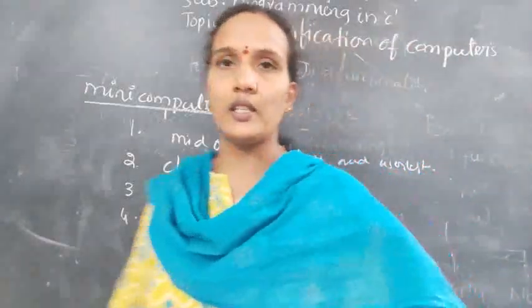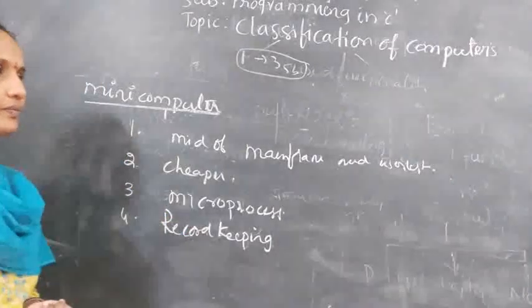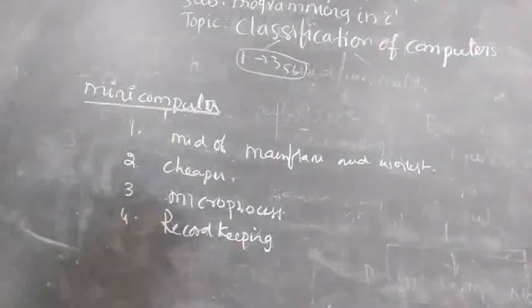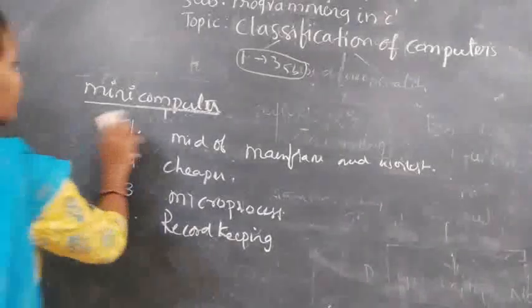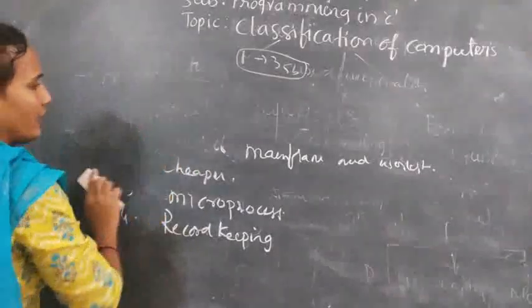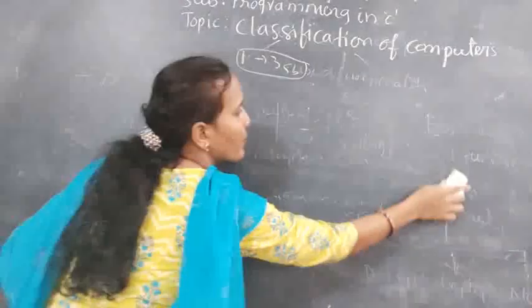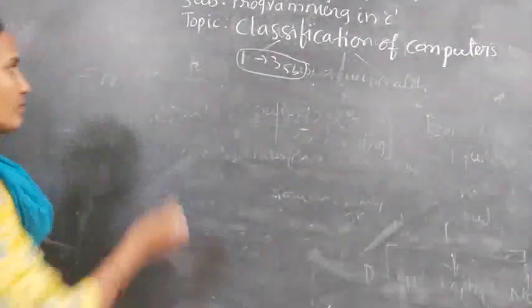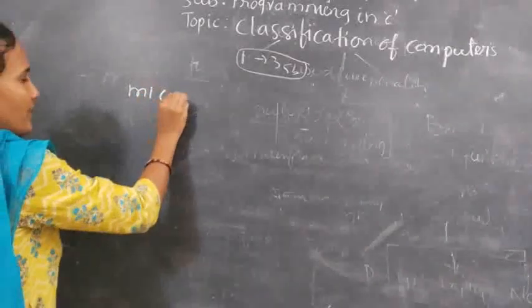You write these key points. The last we will discuss is the microcomputers. Next, come to the microcomputers.